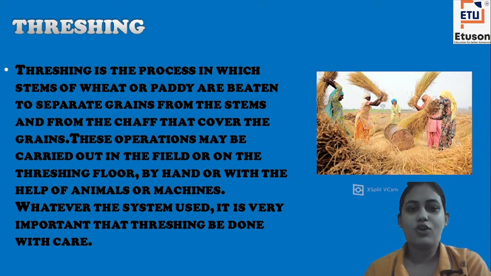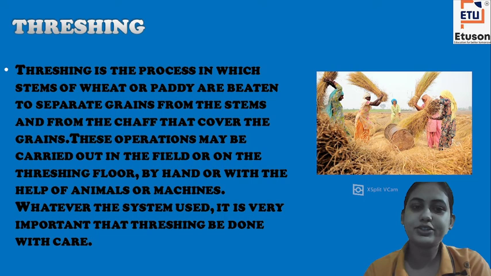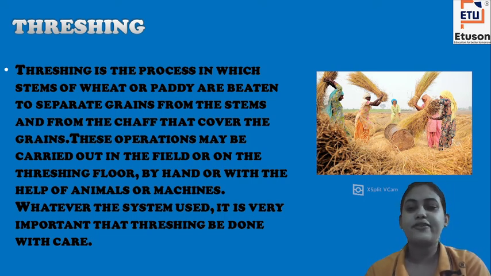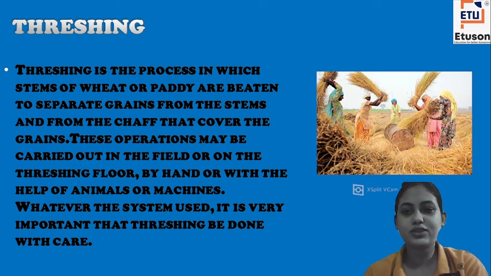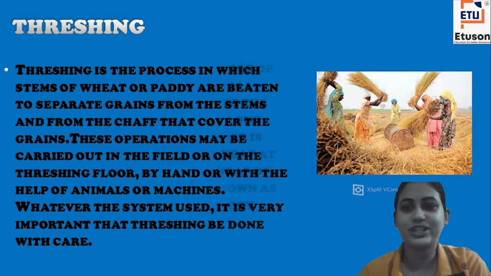In this case, why is it necessary to beat it? Because the particles that are present are not visible to us and they are very light. When we beat it, they just fly away and then we get our wheat or paddy which are necessary. So this is the method of threshing.